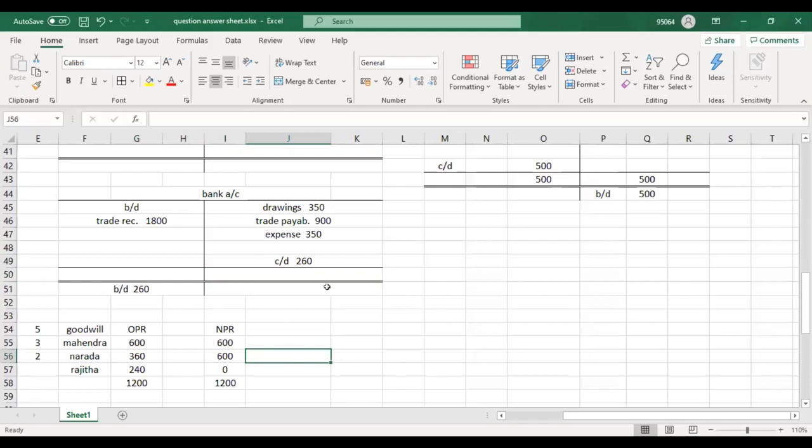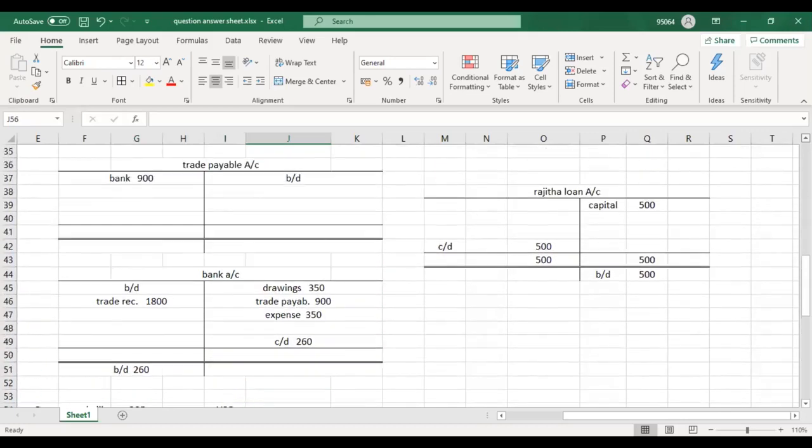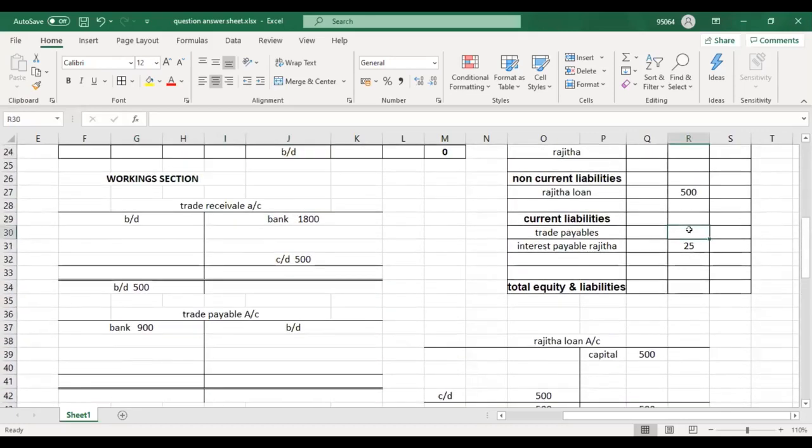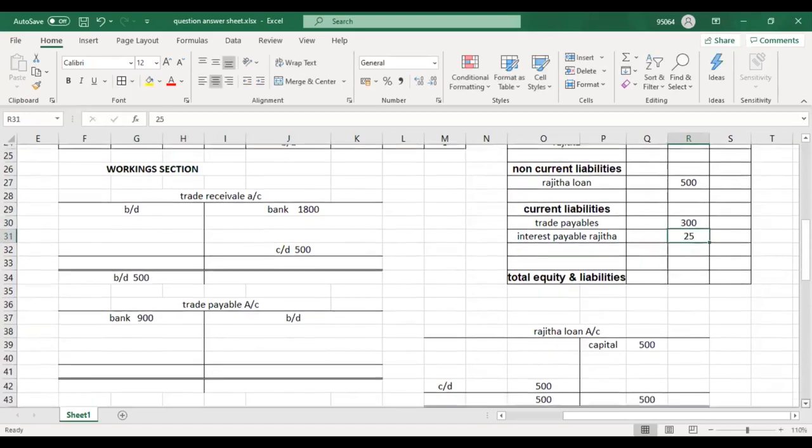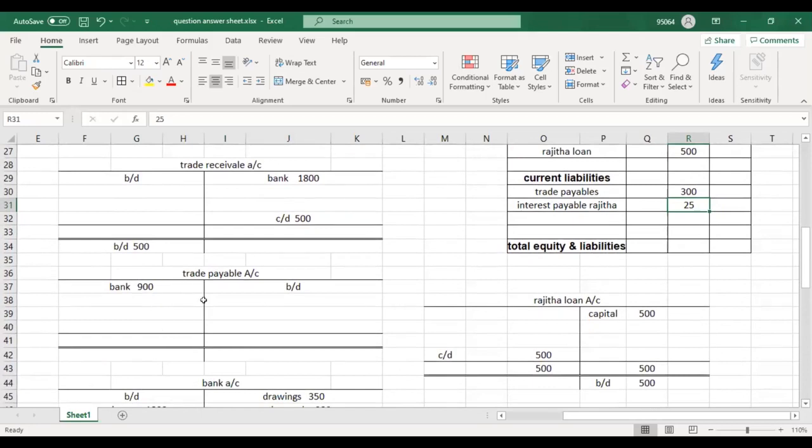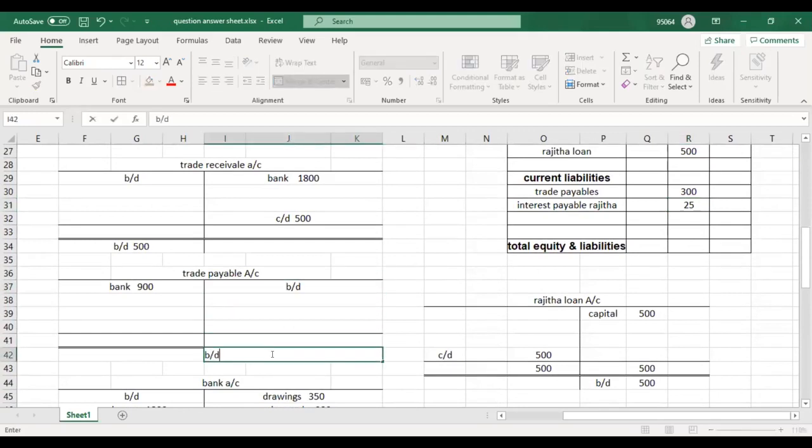Okay. And then trade payable. Trade payable: first record it from the balance sheet. They have given the closing balance, so you can record here 300. Now, where is the brought down balance in trade payable? In which side will it be? Credit side. Good, credit side. Brought down, it is 300.